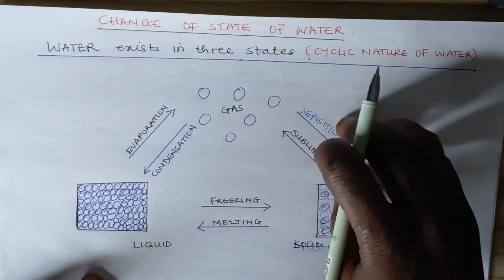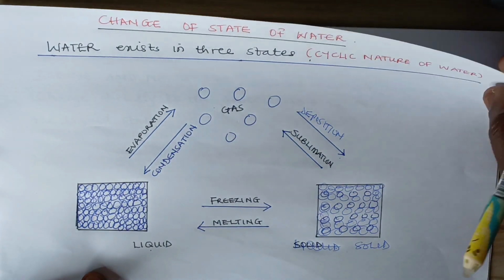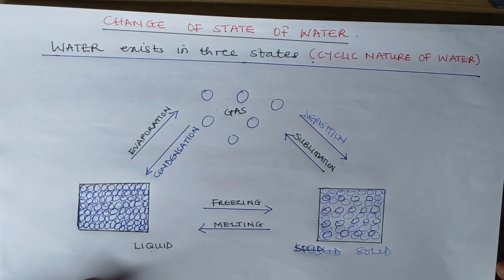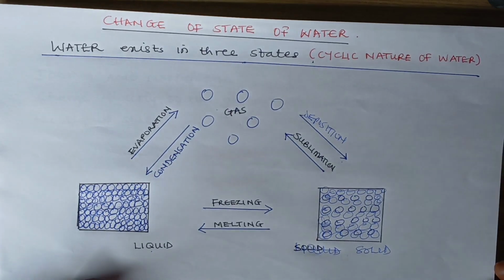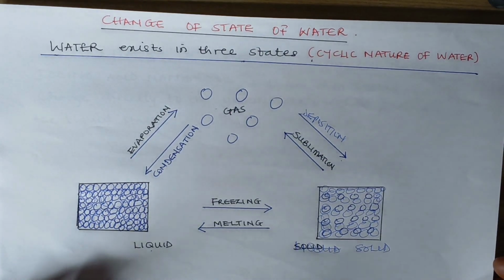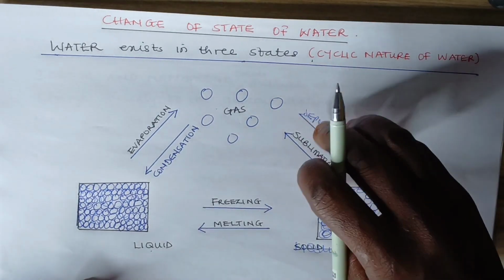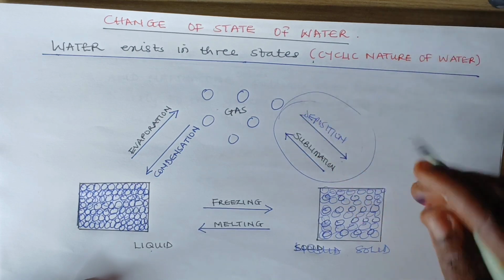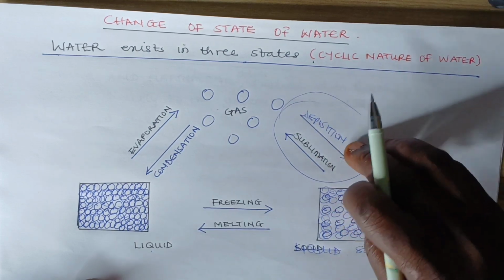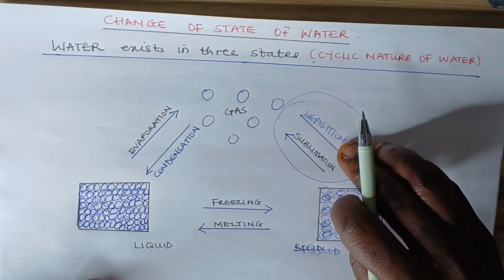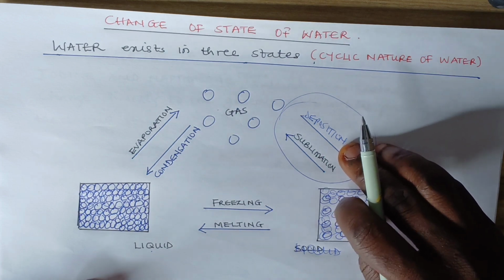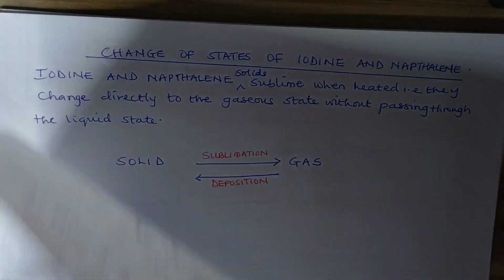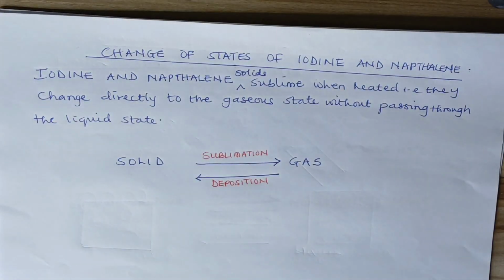Whereas other substances also sublime. They change directly from solid to gas. And gas can also change directly to solid. That is deposition. While from solid directly to gas is sublimation. This is not part of the characteristics of water. This is only used to explain that other solids also do this. Solids like iodine, naphthalene, ammonium chloride, they sublime. And that is the next part we are also treating, which is sublimation.